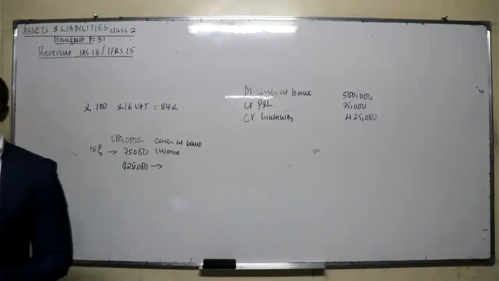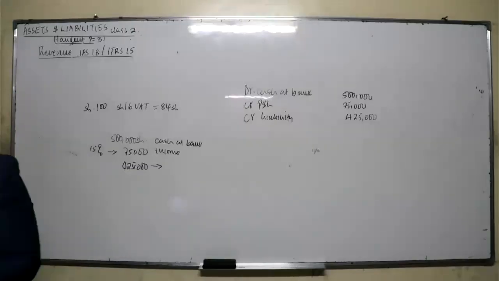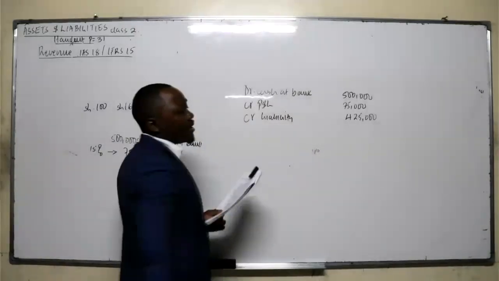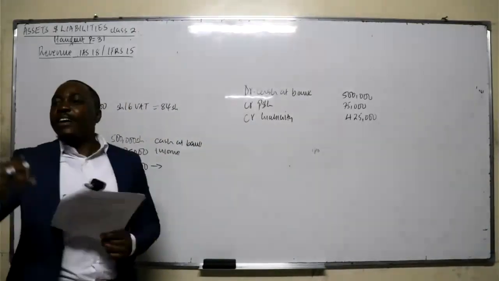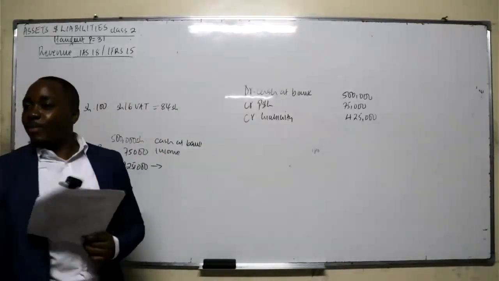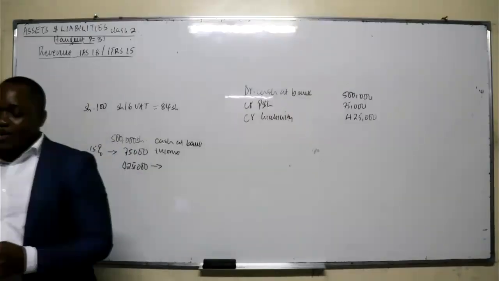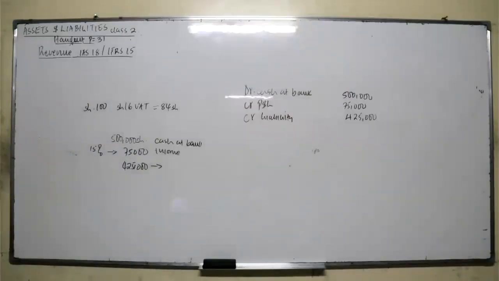When there is cash you are holding on behalf of the client, we are recognizing it as an asset because you already have the cash. But remember, this money does not belong to you. It belongs to another party. You recognize it as what? As a liability. Yes, you have the money in your account, but this money does not belong to you. So you need to remit it back to the owner. Yeah. So now let's go to the second point.